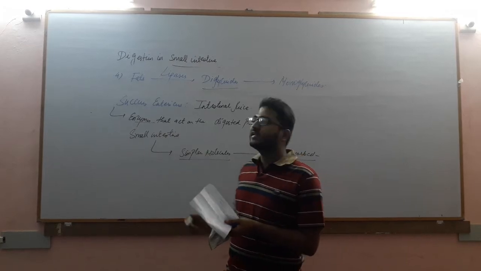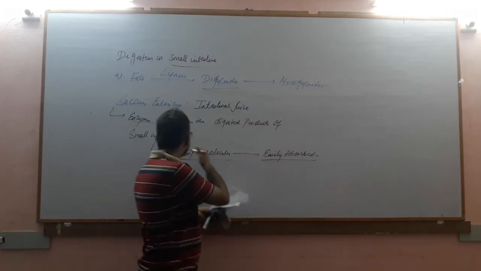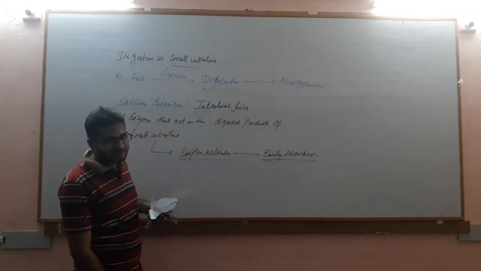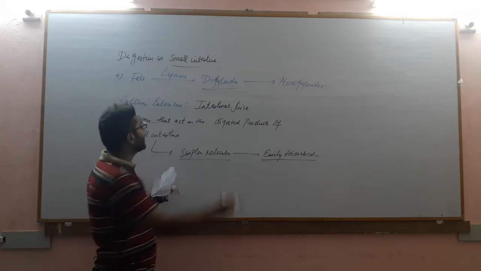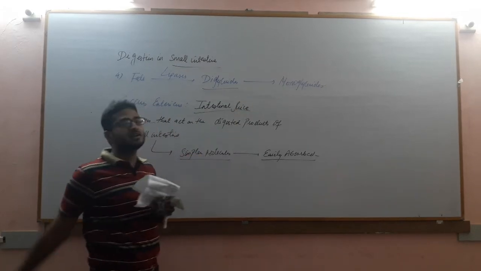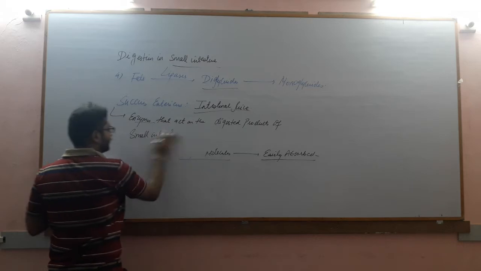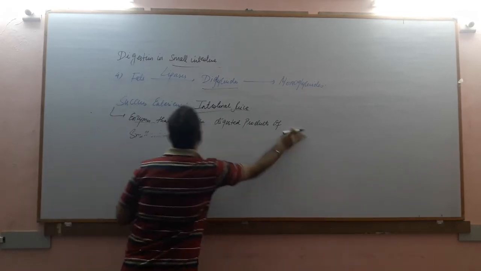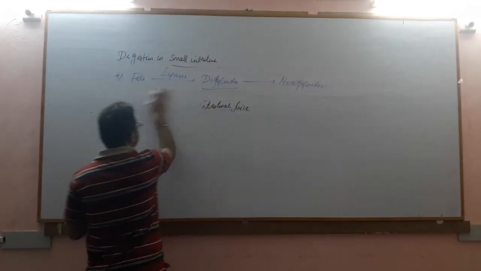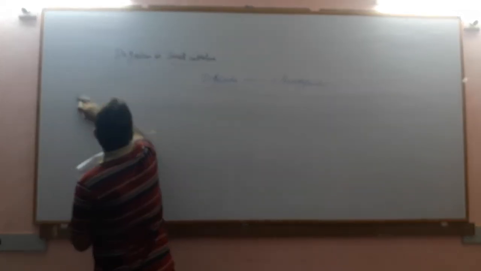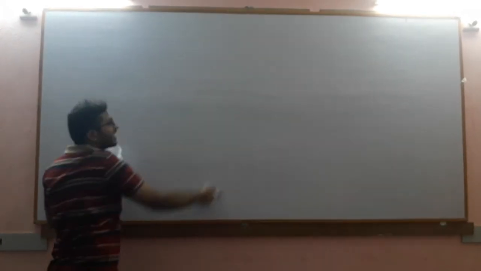Now let us discuss the reactions of the enzymes which are present in succus entericus, that is, enzymes that are part of intestinal juice. 3 to 4 enzymes are there, and 3 to 4 reactions we will discuss. Let us give the title: enzymes of succus entericus.